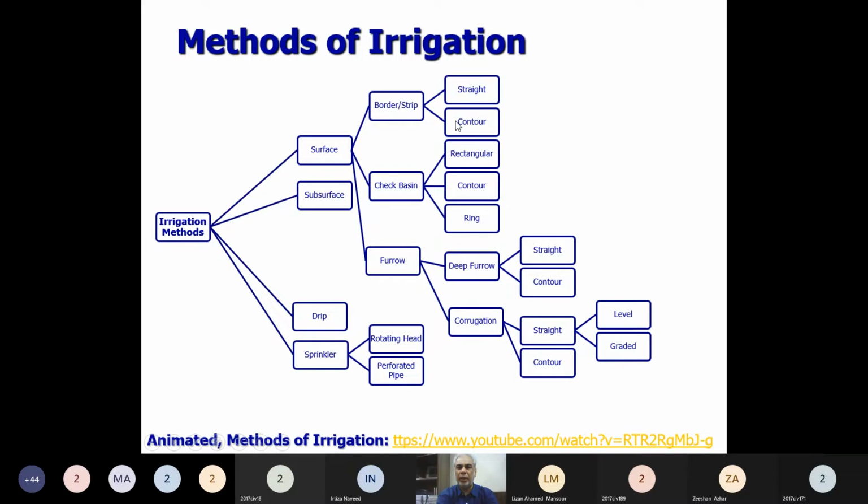For example, in hilly areas, when there are steep slopes, we cannot make a very good straight field throughout the irrigation area. So we divide the land into small fields of irregular shape, based upon the available contours. The place which can be brought to the same elevation is made a small field.